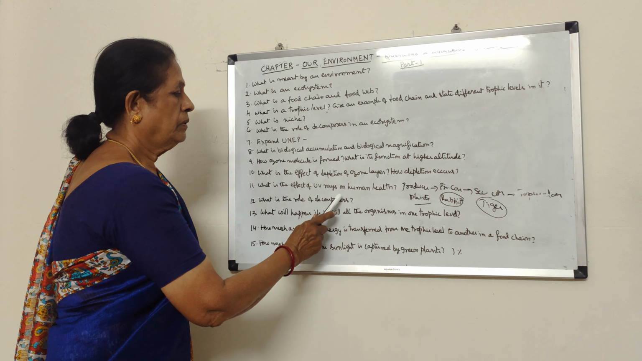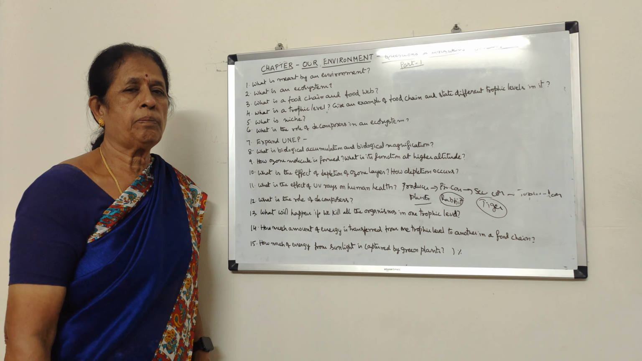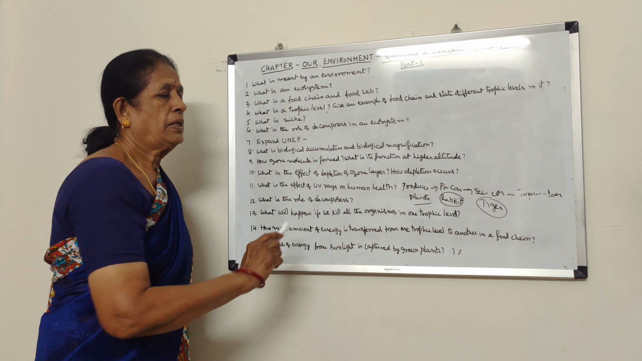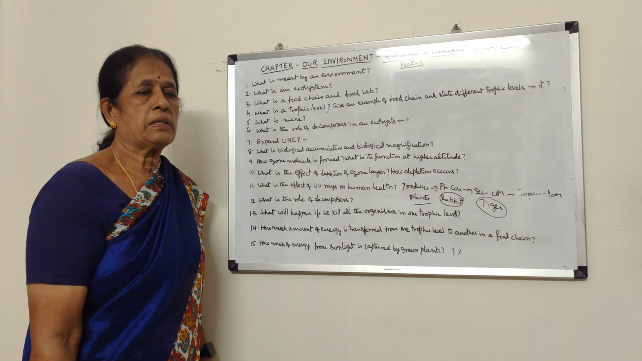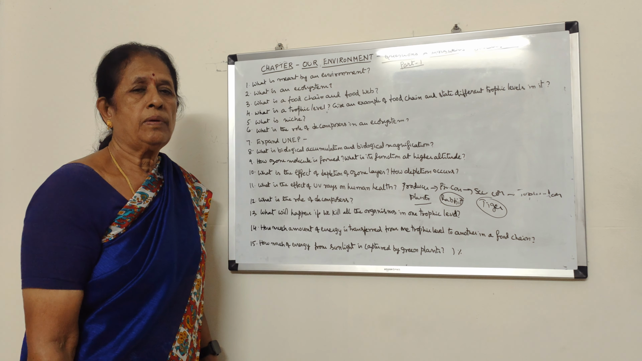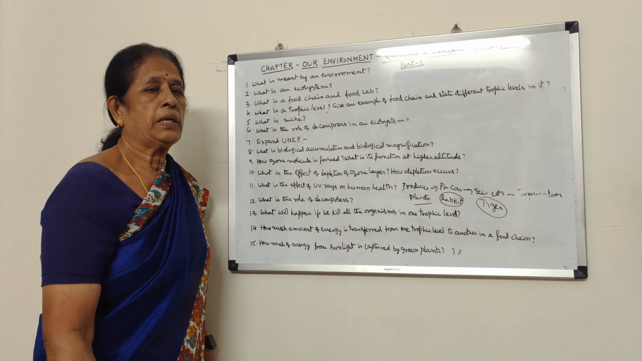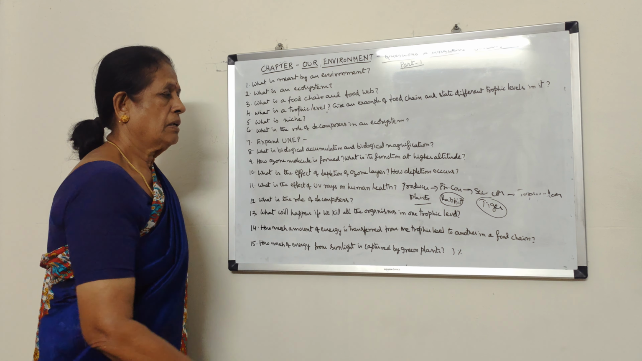What is the effect of ultraviolet rays on human health? When the ozone layer gets depleted, what happens? The ultraviolet rays enter into the Earth's surface. When man is constantly exposed to ultraviolet rays, his immune system is affected and he may get skin cancer also.